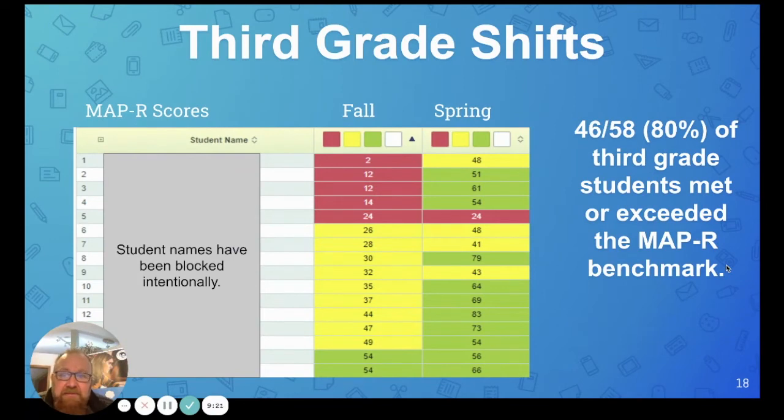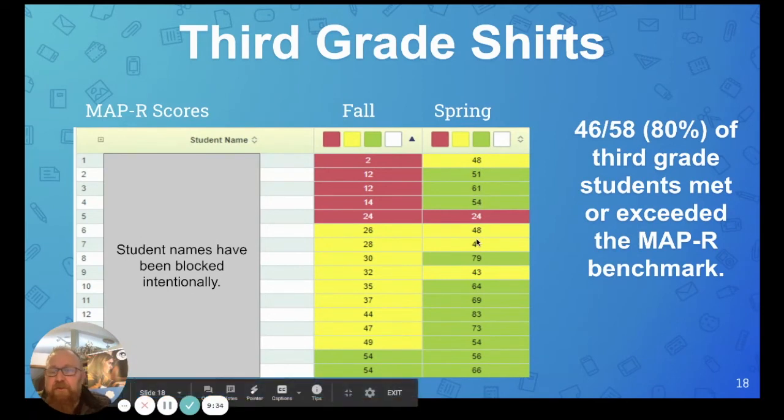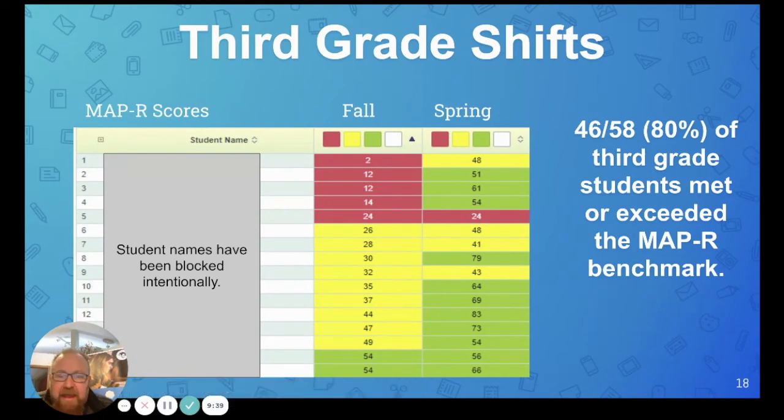This district uses the MAP, Measurements of Academic Progress. You can see the gains the student sees in 1 school year, looking at their fall and their spring, the amount of red and yellow, to now the yellow and the greens measuring that gain. Now, MAP uses what's called a RIT score, and the expectation for a student is to increase their RIT scores by 10 points over the course of an instructional year. Our students in our control groups of 3rd through 5th averaged RIT score increases of 22 in this particular case.